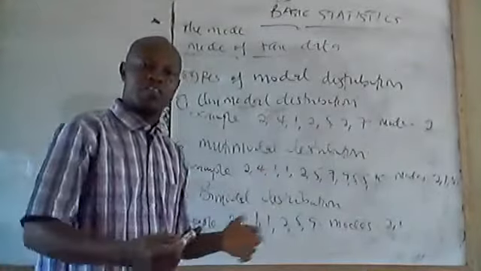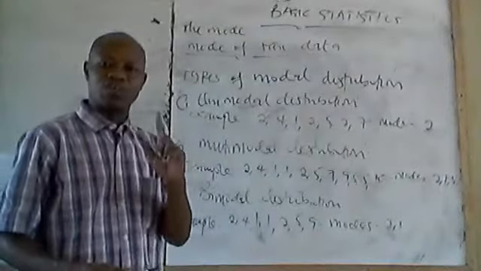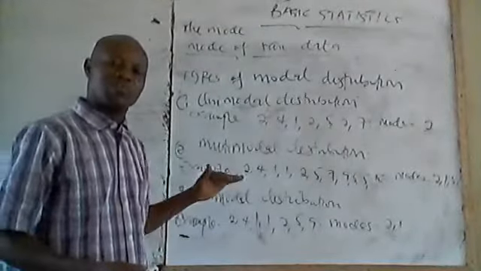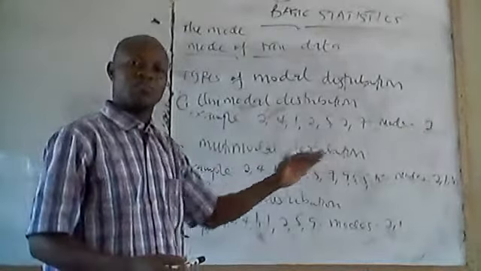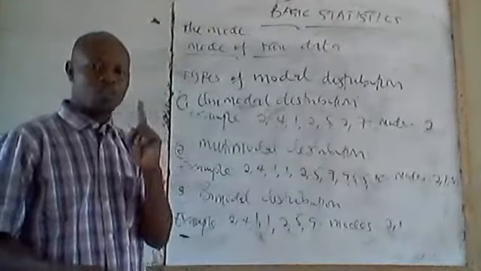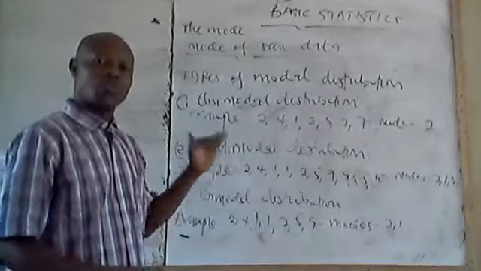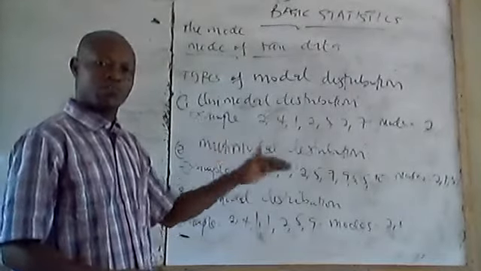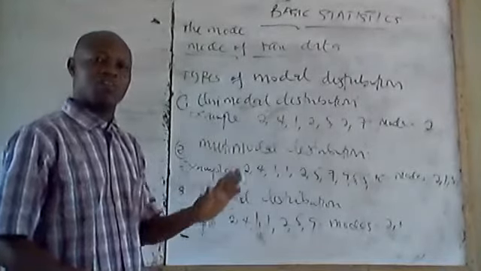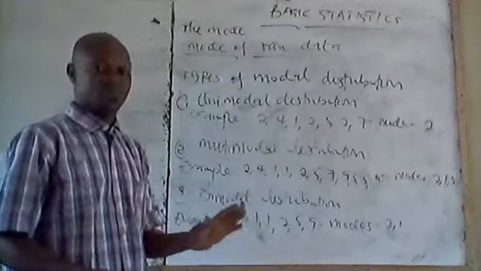In a unimodal distribution, there is only one mode. When you observe all the numbers critically, you are going to have only one mode. We call that modal distribution a unimodal distribution.